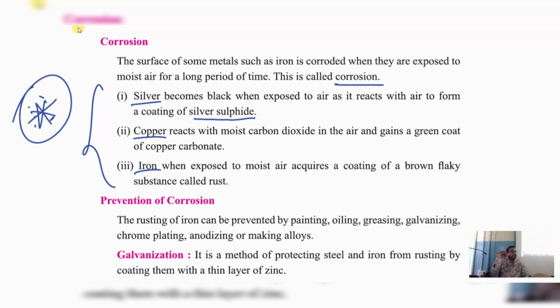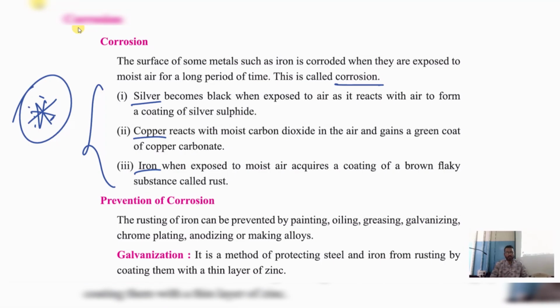उसके ऊपर silver sulfide का coating आ जाता है। उसके बाद से उस पर corrosion start होता है। उसकी properties change होती हैं। जब silver के ऊपर एक black color का coat आ जाता है तो उसमें क्या होता है? Corrosion होता है। Silver में corrosion हुआ तो उसका नाम क्या? Silver sulfide. Since silver sulfide will form over there, we call it corrosion in silver.